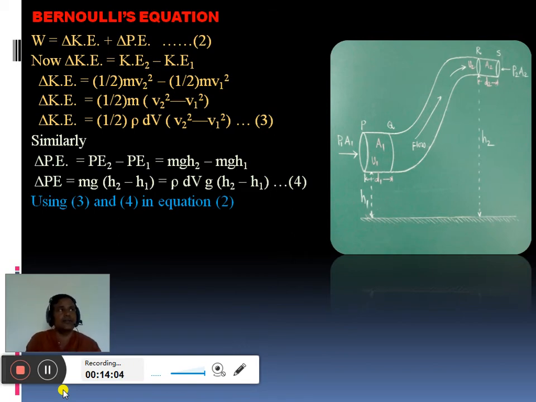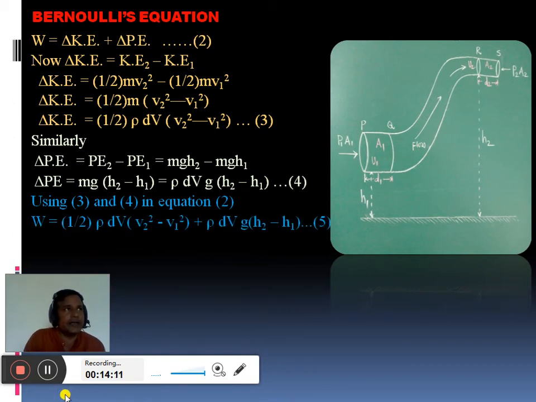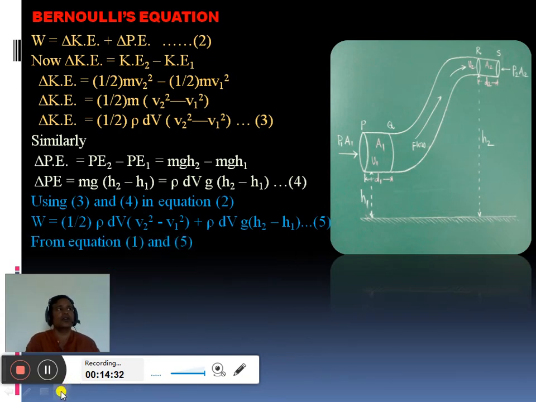So using 3 and 4 in equation 2, we can write total mechanical energy or work done is equal to sum of change in kinetic energy plus change in potential energy. So this is equation number 5, which gives total change in mechanical energy in moving the element fluid from point P to capital R. So this equation is similar to equation number 1.